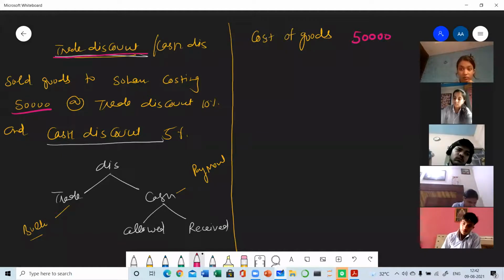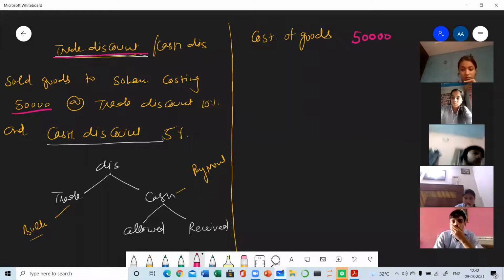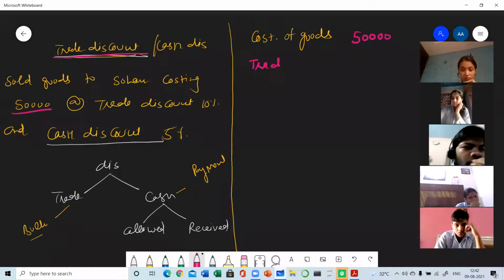Now one question must be rising in your mind: which discount is to be subtracted first? We can subtract trade discount first, then cash discount, or we can first subtract the cash discount, then trade discount. So option A1 is the correct option. First of all, we need to subtract trade discount.